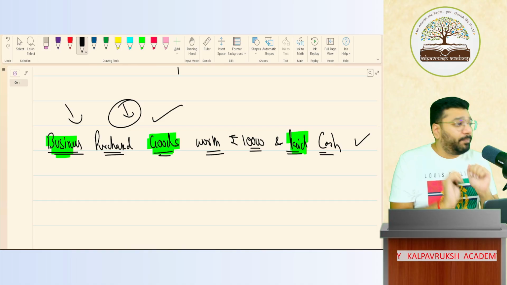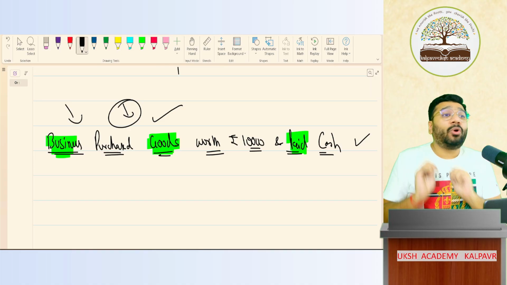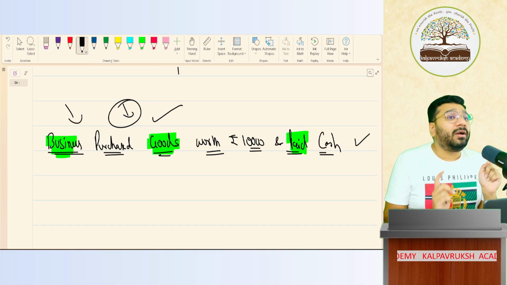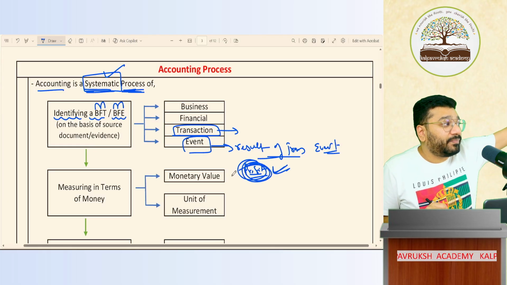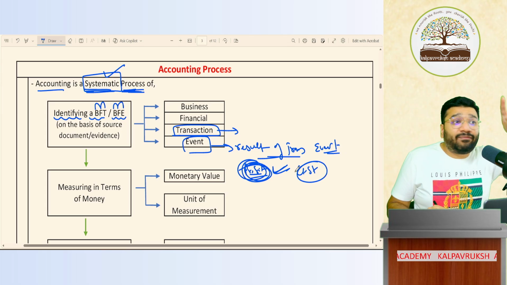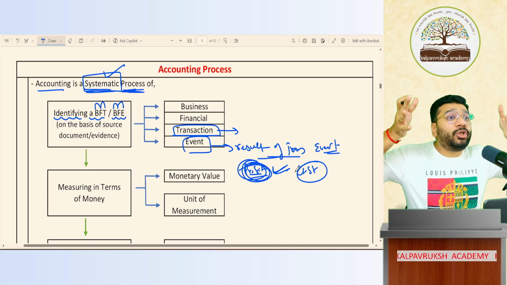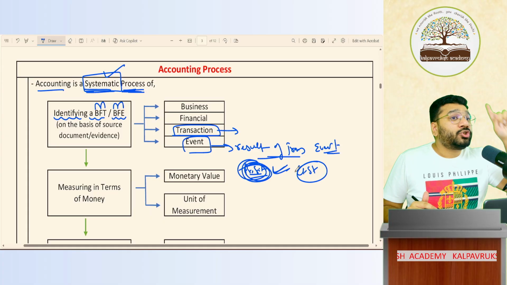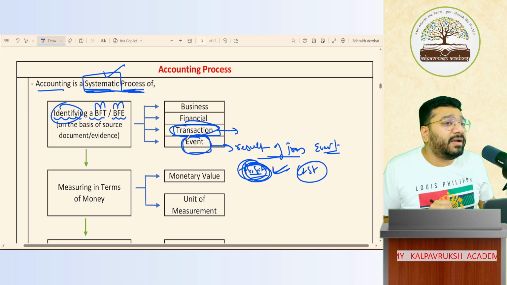So the journal entry that you pass will be passed either for a transaction or an event. So for the entry you're going to pass, you have to be clear whether the entry is being passed for a transaction or an event. Got it? Not got it? So if I pass any journal entry for profit, it is not a transaction, it is an event. If I pass any journal entry for closing stock, it is an event. Got it? Not got it? So when data is given to you in the exam, you need to differentiate whether this is a transaction or an event. Got it? Not got it? So your first step is identification of transaction, identification of event. Got it? Not got it?